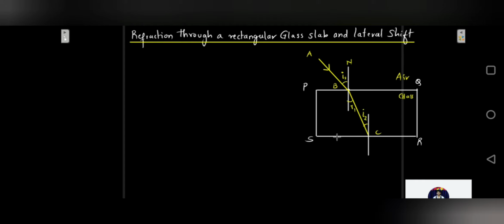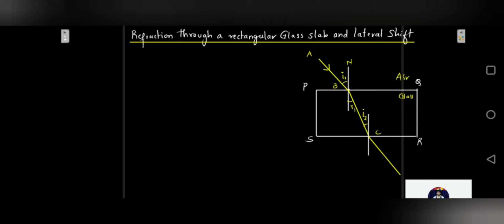Now after the second refraction takes place, refraction is from denser to rarer medium. So the ray which is coming out from here has to bend away from the normal, like this. I'll draw the arrows at the end.